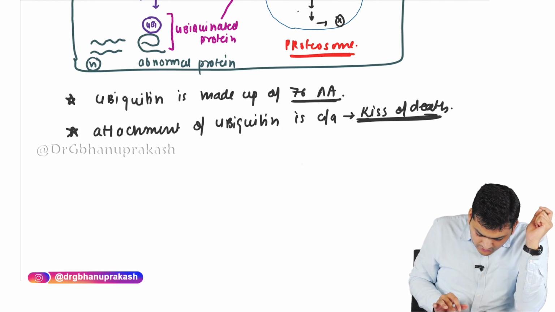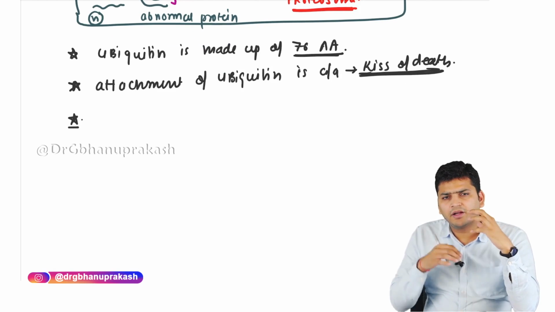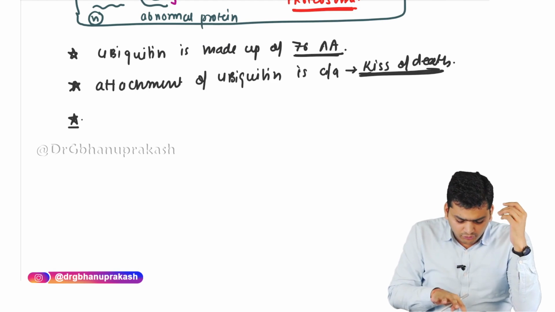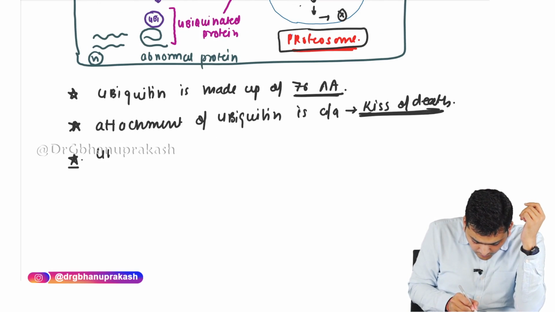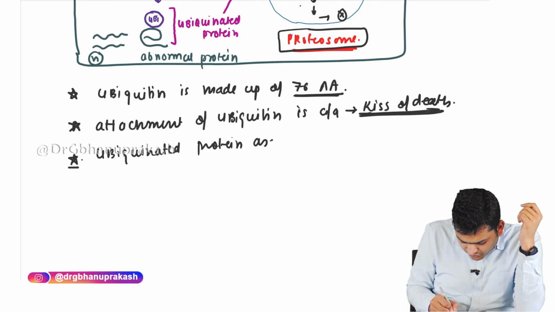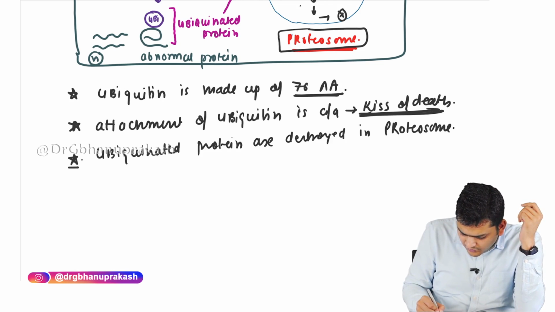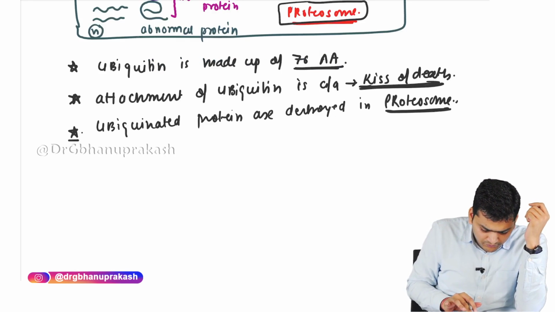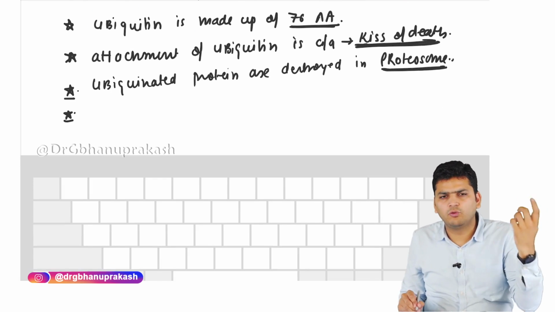The next point that I can add here is a pharmacological correlation. Okay, before that, the graveyard: the ubiquitinated proteins are going to be destroyed where? They are going to be destroyed in the proteasome. So let's write down this point. Ubiquitinated proteins are destroyed in proteasome. Then the next point is a pharmacological correlation.